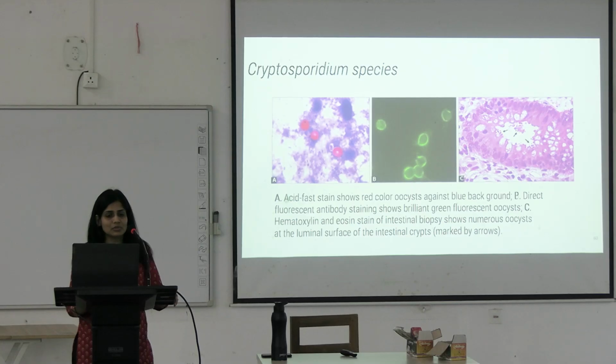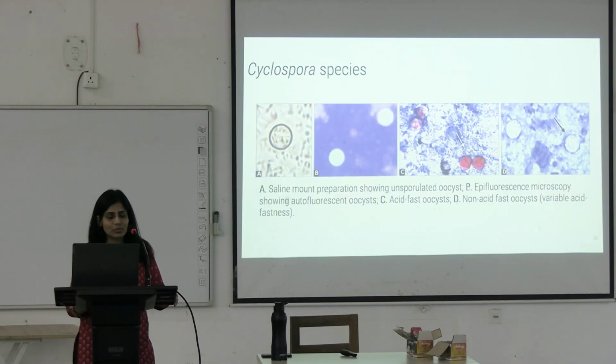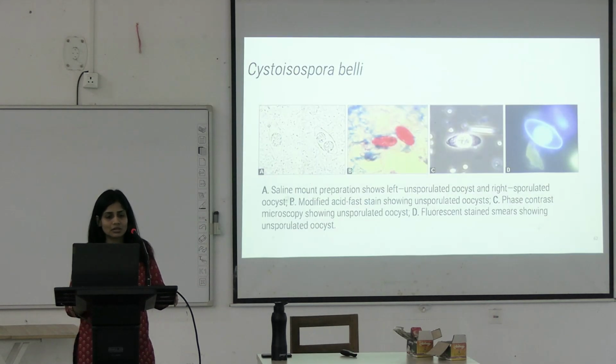This is Cryptosporidium species, okay, circular. This is the Cyclospora. You can see this is not sporulated. And here, can you say this is a sporulated oocyst? See, there are two oocysts in the wet mount.